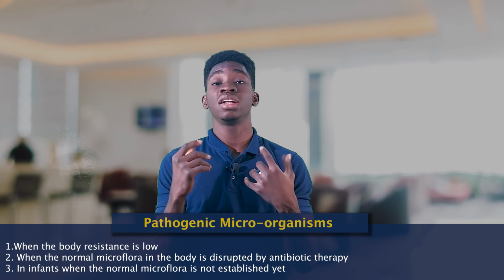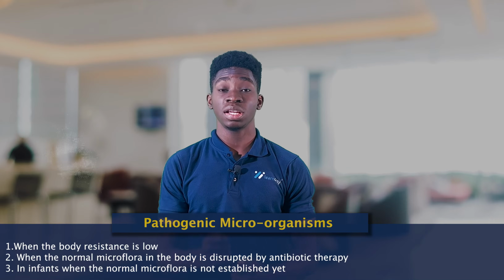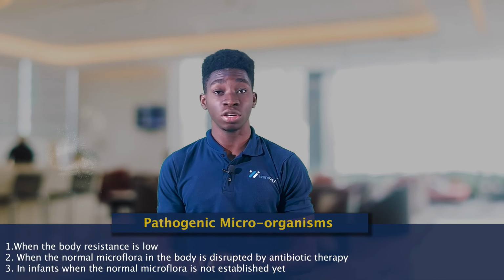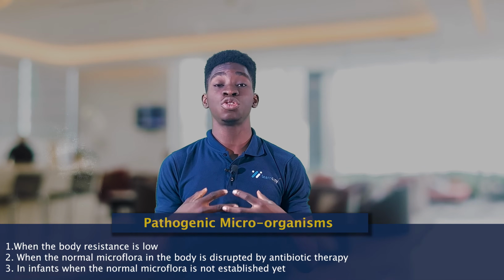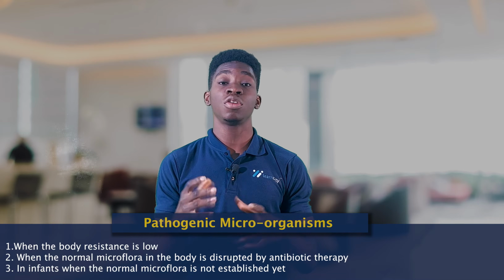Now, we've said the way pathogenic microorganisms establish themselves in a person is when the body resistance is low. So we want to talk about some conditions that can cause the body resistance of a person or an animal to be low, or some conditions that can reduce the body's ability to fight these pathogens.